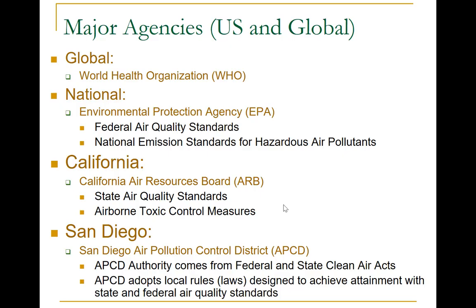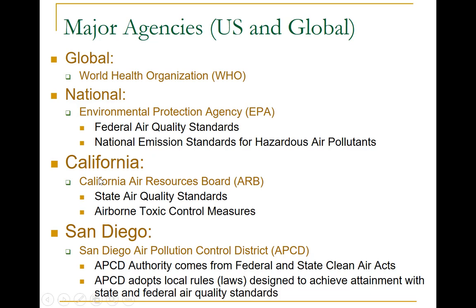In order to control air pollution, one way would be, of course, through regulatory agencies. And regulatory agencies in the US and the globe are shown here. On a global scale, we have the World Health Organization, which is not a regulatory agency, but is an agency that does provide significant guidance to developing countries on how to combat air pollution. On a national level in the U.S., we have the Environmental Protection Agency, which sets federal air quality standards such as the NAAQS, as well as the National Emission Standards for Hazardous Air Pollutants.